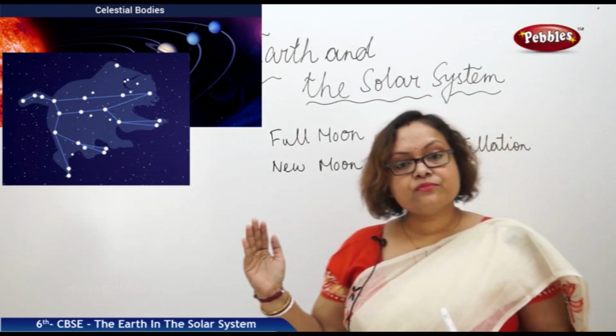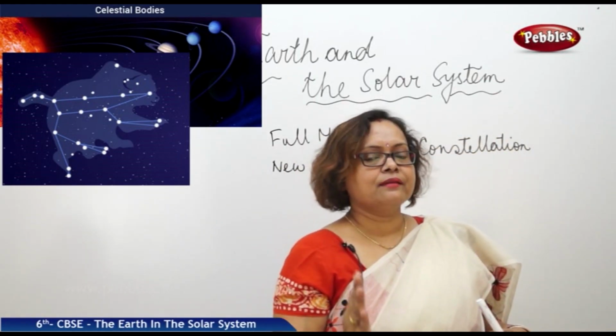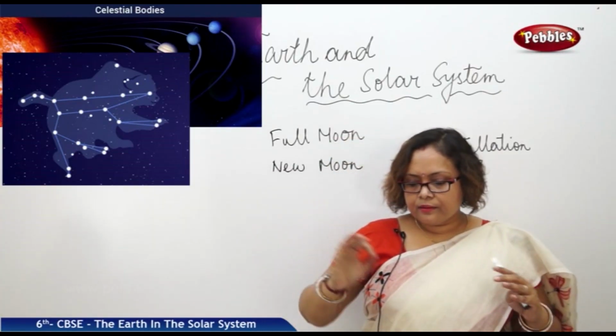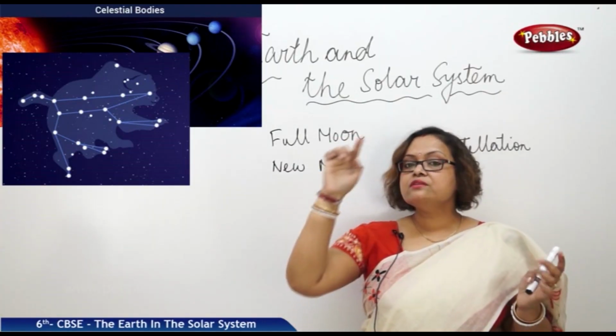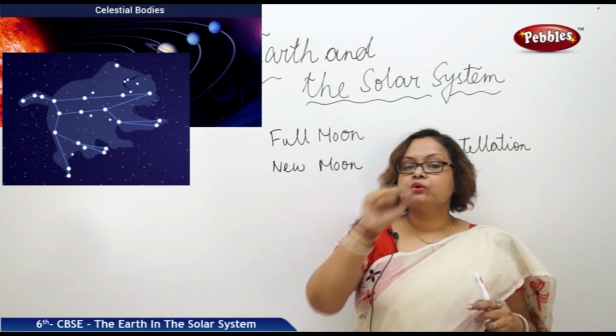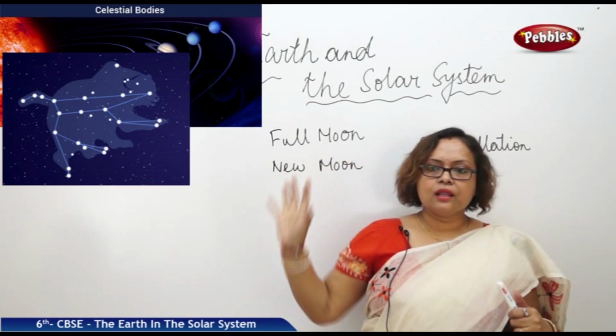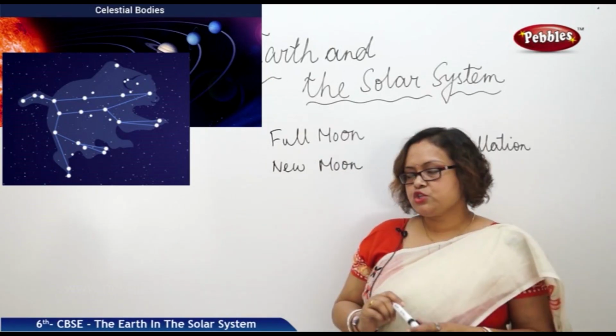Can you name some of them? Yes, I know you can. Some of them are Ursa Major. There is Saptarshi, 7 sages together. It is looking like a question mark in the sky. These all are known as constellations.